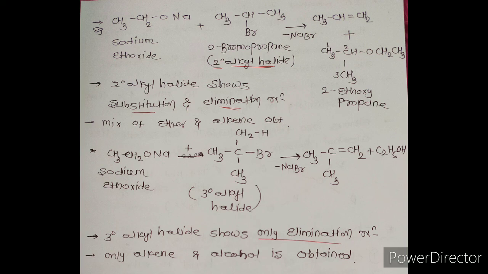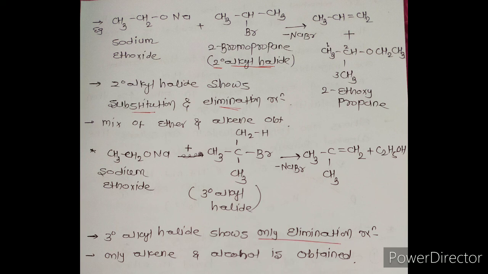Now when a tertiary alkyl halide reacts with sodium alkoxide, it shows only the elimination reaction, and due to this an alkene and alcohol are obtained instead of ether. You must remember, when a tertiary alkyl halide reacts with sodium alkoxide, it does not form ether, and it only forms alkene and alcohol because of the elimination reaction.